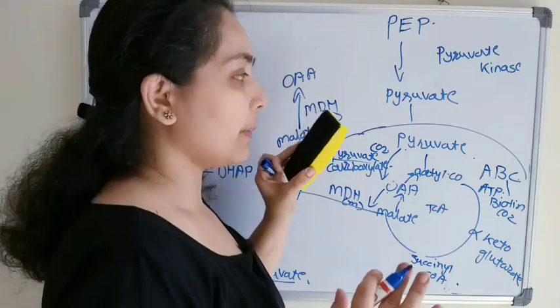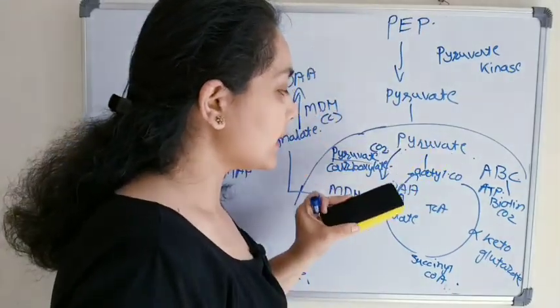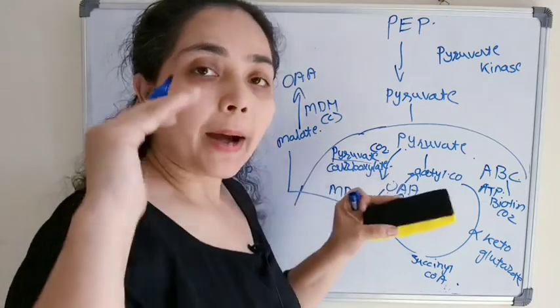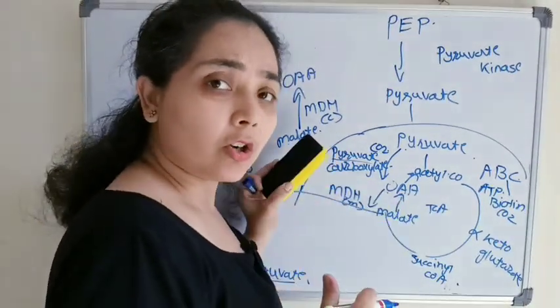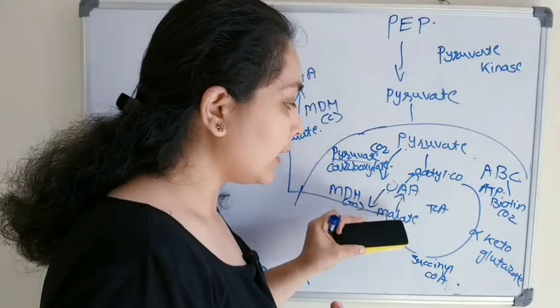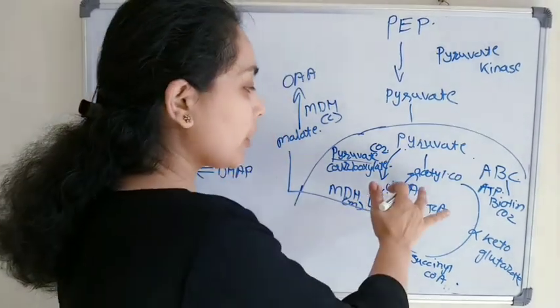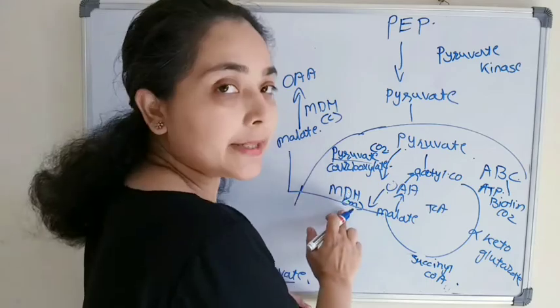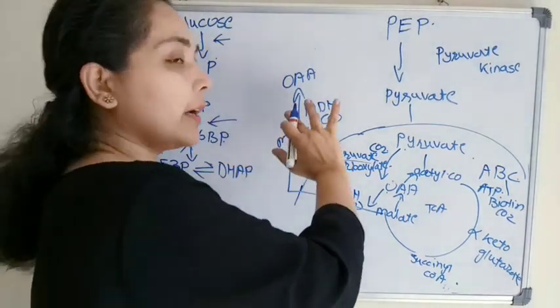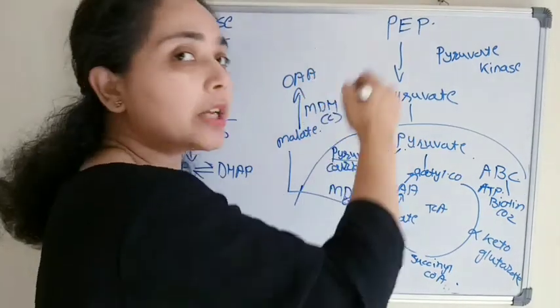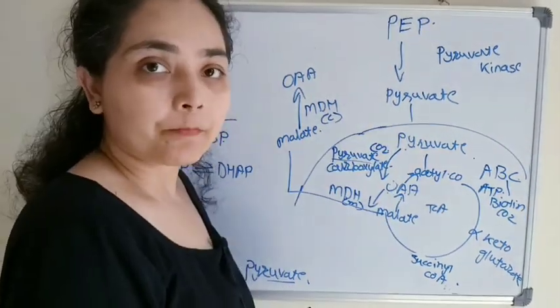Alright, so with the help of the malate shuttle system, oxaloacetate will come out. Are you getting what is happening here? First pyruvate has converted to oxaloacetate by the addition of carbon dioxide, but oxaloacetate cannot come out, so it takes the help of the malate shuttle system. Oxaloacetate converts to malate, the enzyme is malate dehydrogenase. Malate comes out, and again malate dehydrogenase regenerates oxaloacetate.